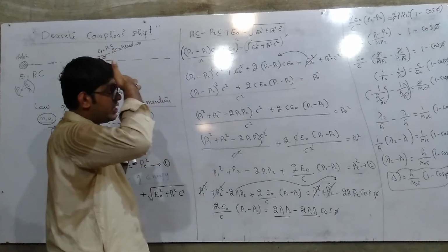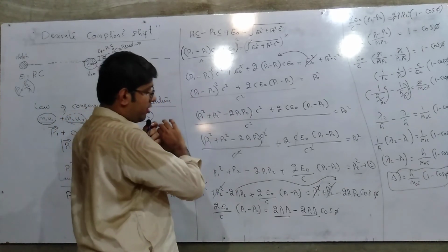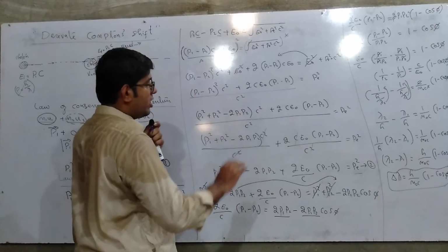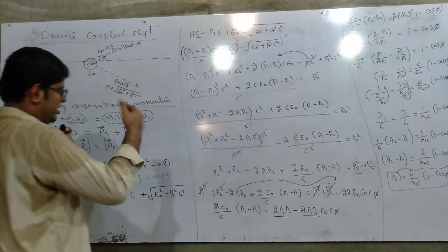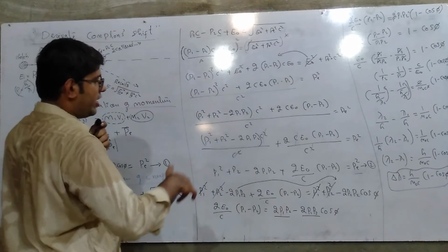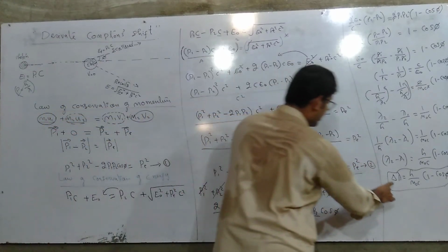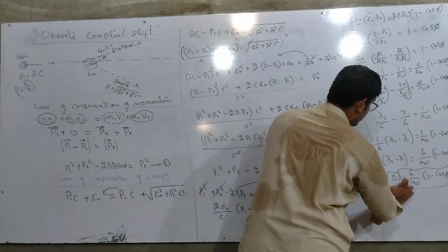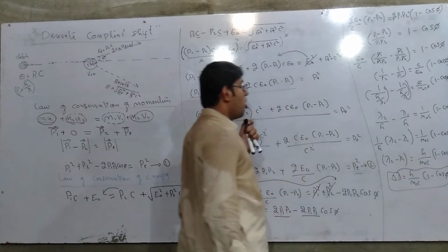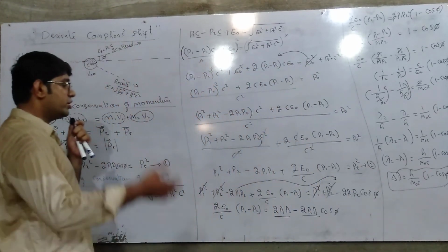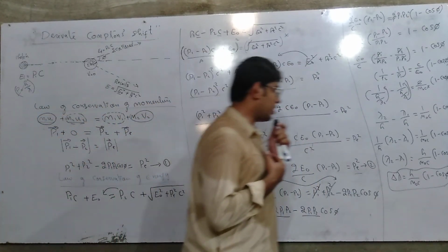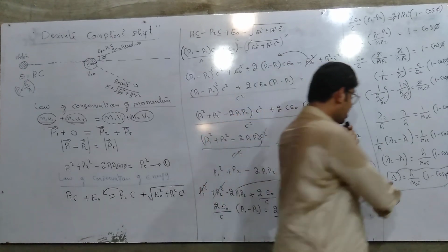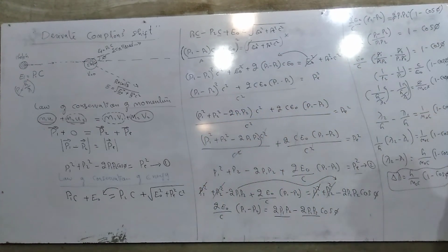And here we see this clean and complete topic through the derivation, and we have noted here delta lambda is equal to h upon m naught C whole into (1 minus cos phi). This is the equation to find the Compton shift. This delta lambda is called the Compton shift.